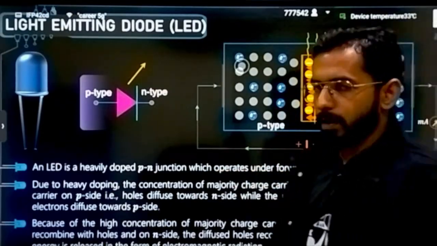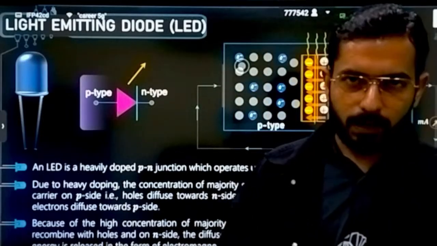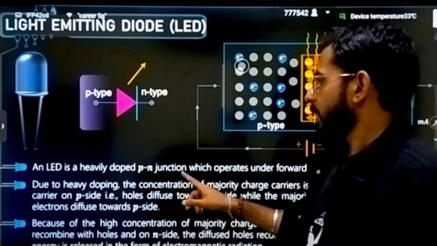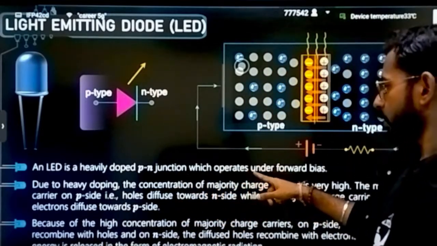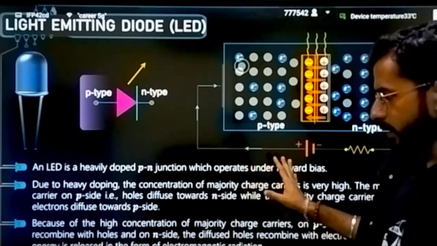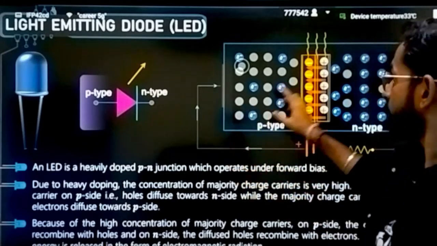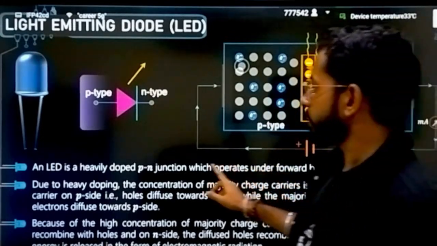Light emitting diode. A light emitting diode is again a simple thing. Whenever it operates, it operates under a forward bias condition. This is the diagram that is important, that you always have to remember.